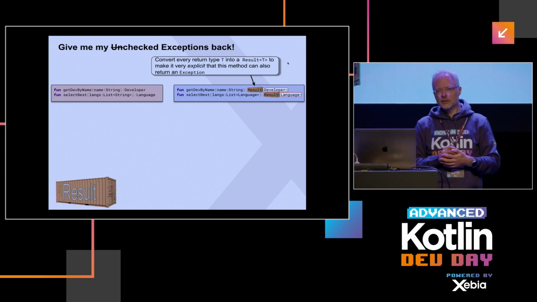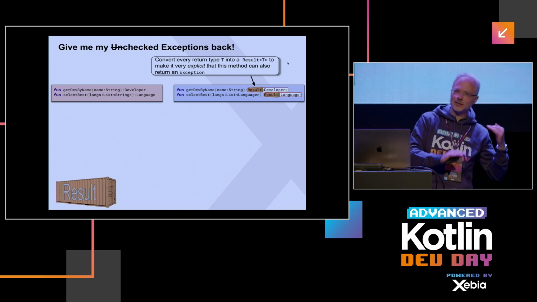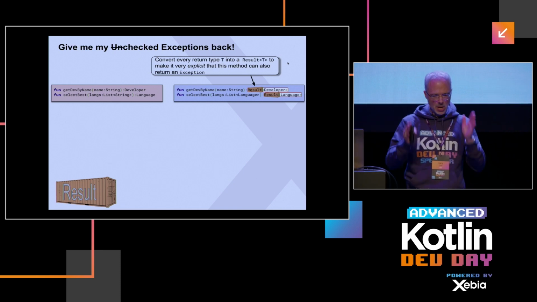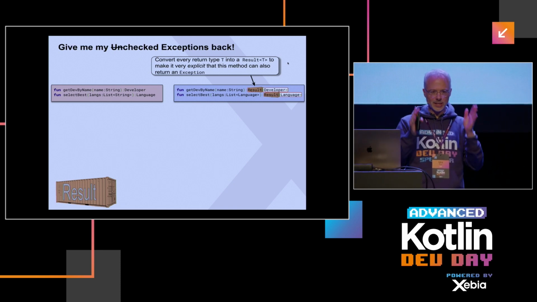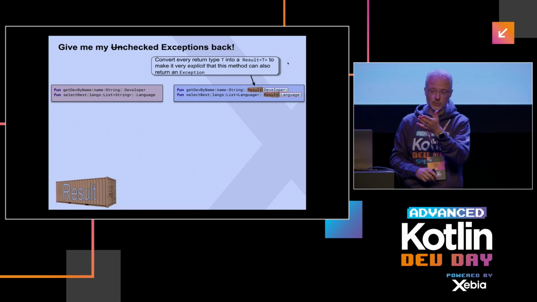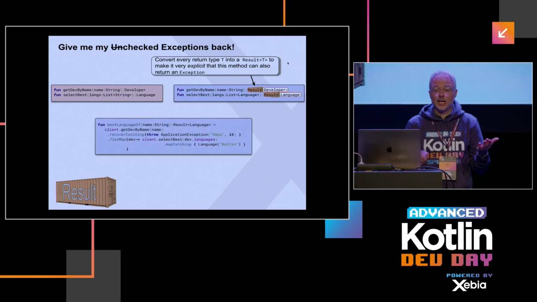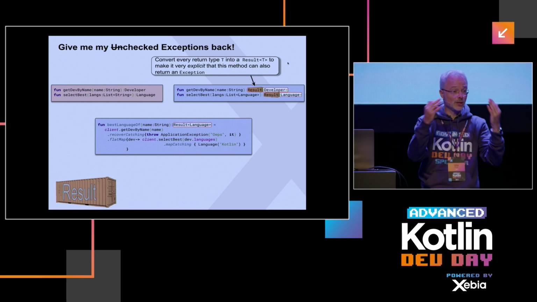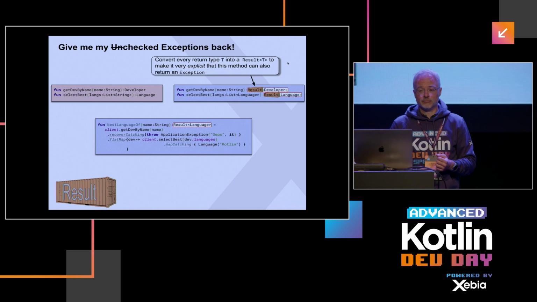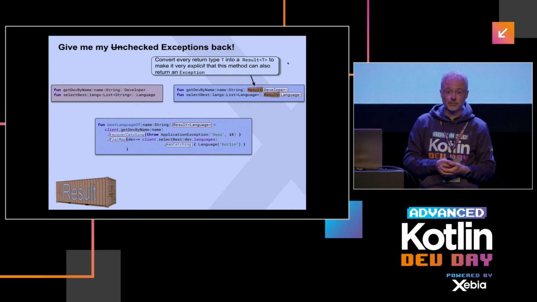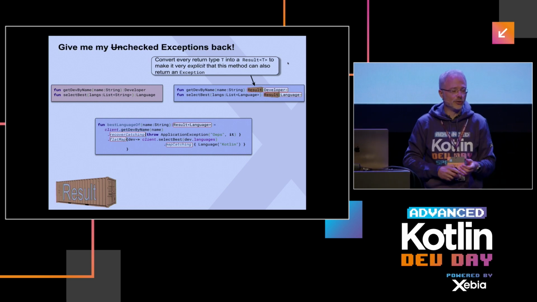Which of course is not totally in line with the fact that Kotlin only has unchecked exceptions, right? This is something we're also going to explore a bit later on. But for now, let's just be puristic and say, I want to have very clear deterministic method signatures, and if you throw an exception at me, then I also want to know it. This is what you do right here. Well, and then we get code like that, so that each time I return something, I would wrap it in a result, and then I do my compositional magic to get things done. Okay, so far so good.